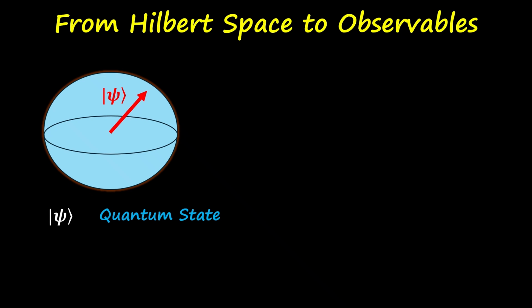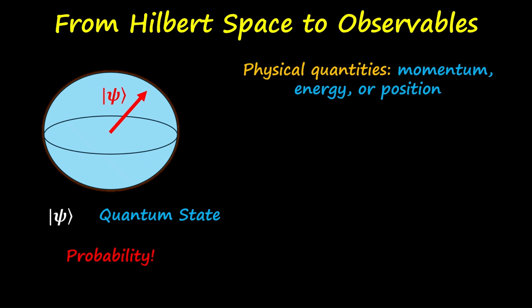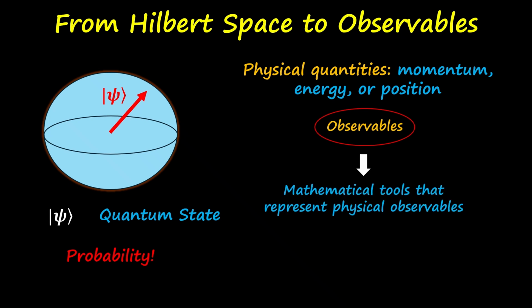Now that we have built the mathematical home of quantum mechanics, that is Hilbert space, we are ready to connect to physics, because till now we have been talking only about probabilities and the projection of one state to another state. Physical quantities like momentum, energy, or position are known as observables. But how do we connect these observables to the wave function which is living in Hilbert space? That is where operators come in. So the mathematical tools that represent physical observables in Hilbert space are the operators.